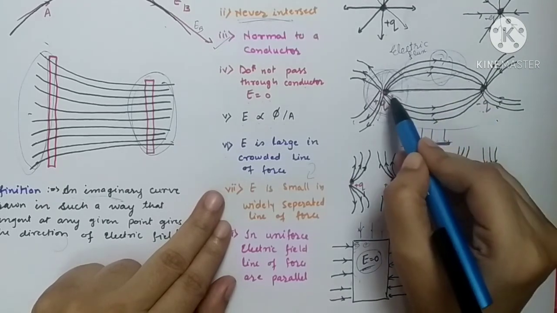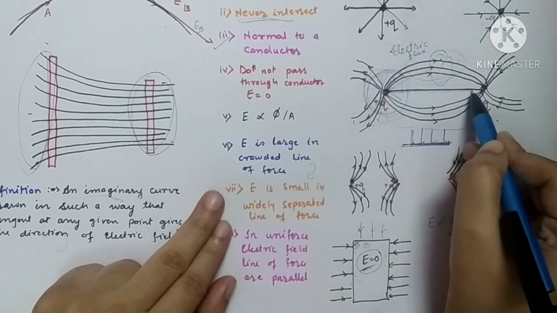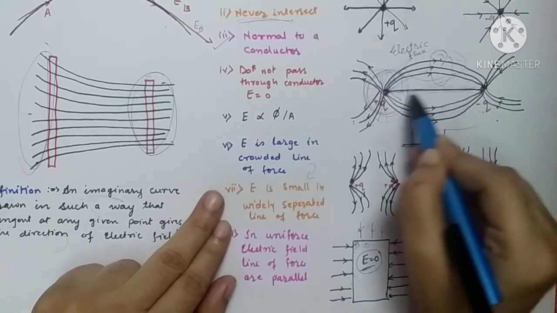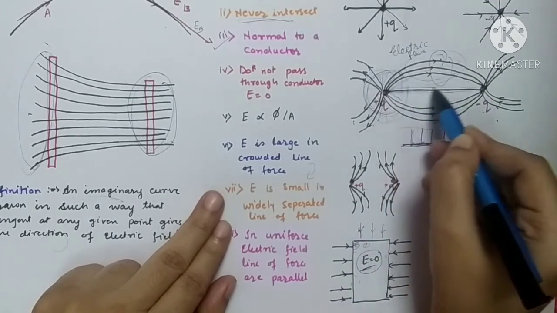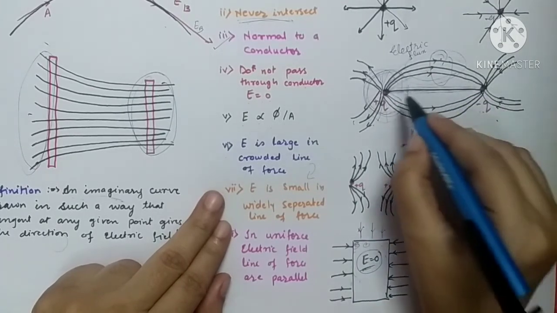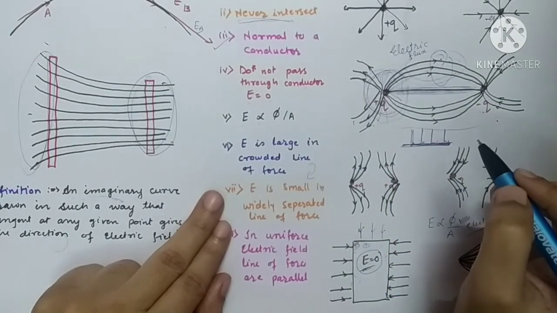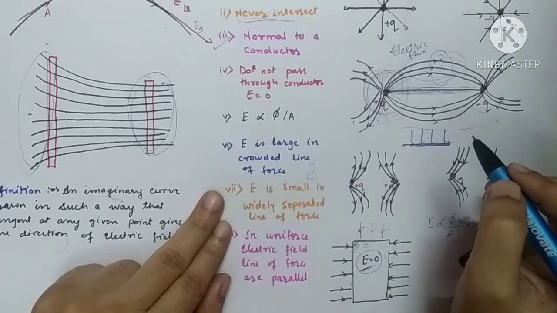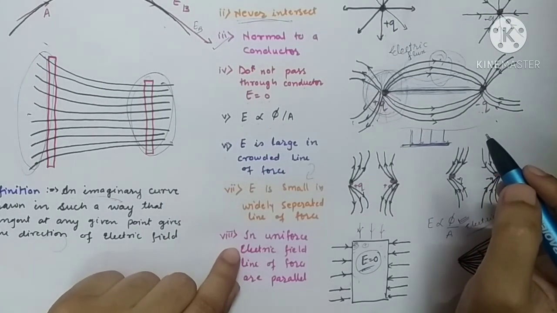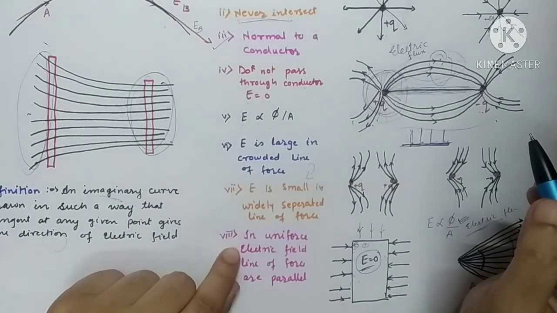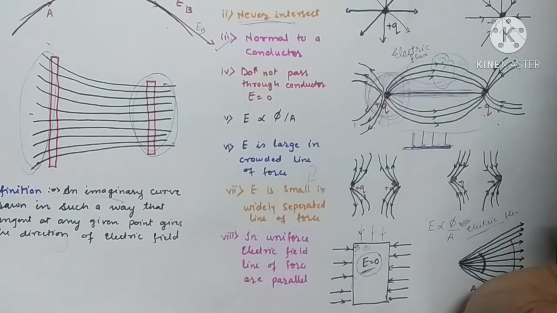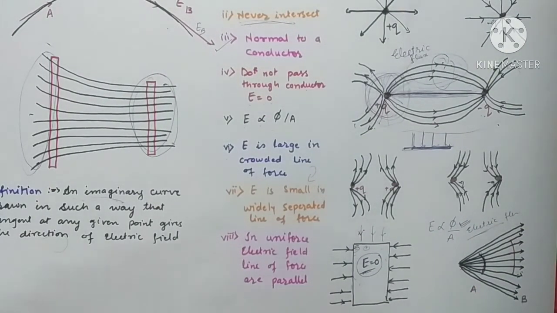So if you have drawn more lines, there may be more than one line. So in case of a uniform electric field, all the lines of force are parallel to each other. So if the electric field is uniform, all the lines of force are supposed to be parallel to each other. So this is the concept of electric lines of force.